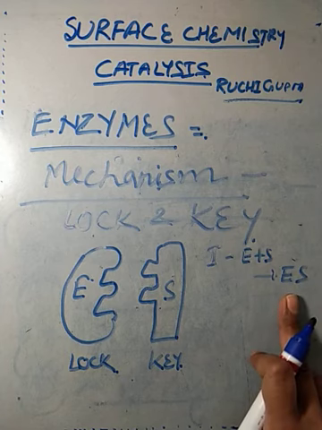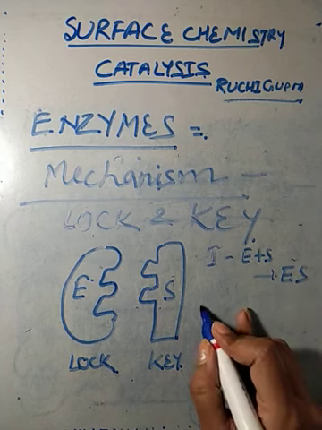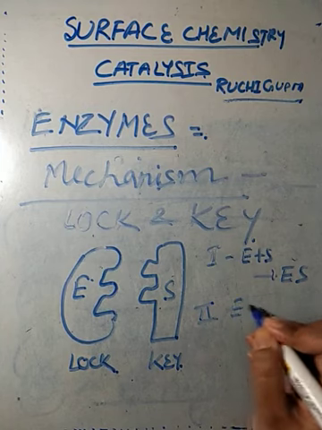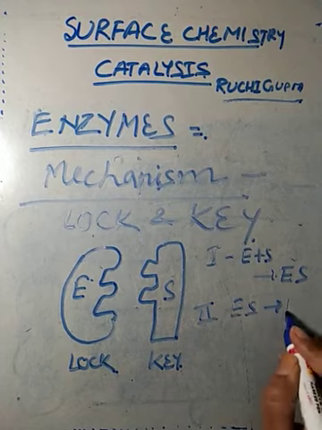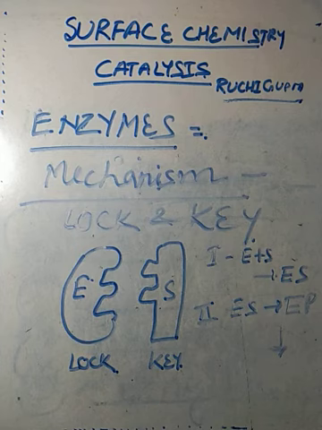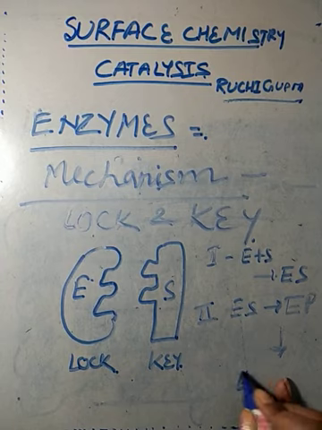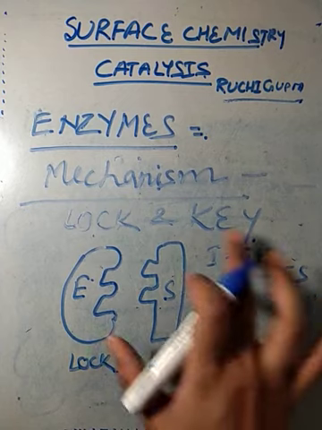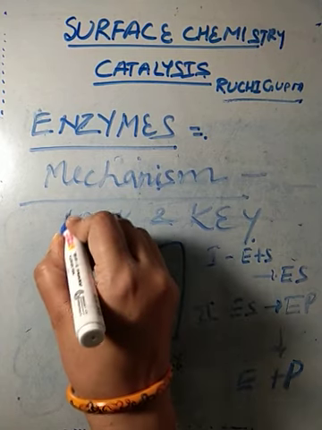In step 2, this enzyme substrate complex forms the enzyme product complex, and then the enzyme is regenerated and the product is released. So this is called the lock and key mechanism.